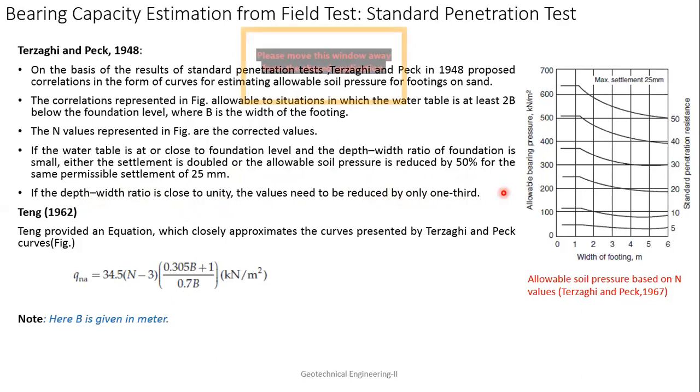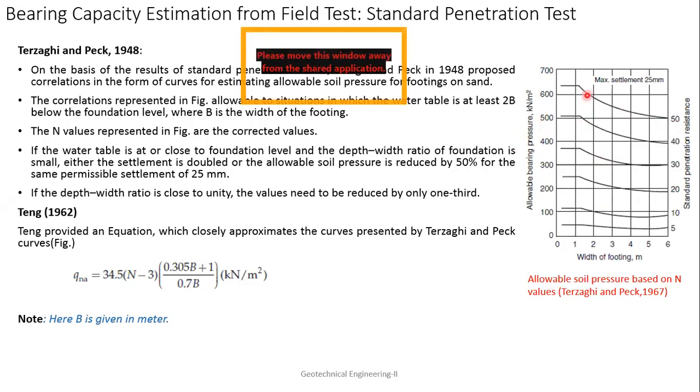Not 50%. Now, if you see this diagram, in the X direction is the width of the footing, in the Y direction is the standard penetration resistance, and in this direction is the allowable bearing capacity. Our job is to find the allowable bearing capacity. First we choose the width of the footing, then we choose the standard penetration value, whatever it may be. Then you draw a vertical line and a horizontal line, and wherever they meet will give you the allowable bearing pressure.